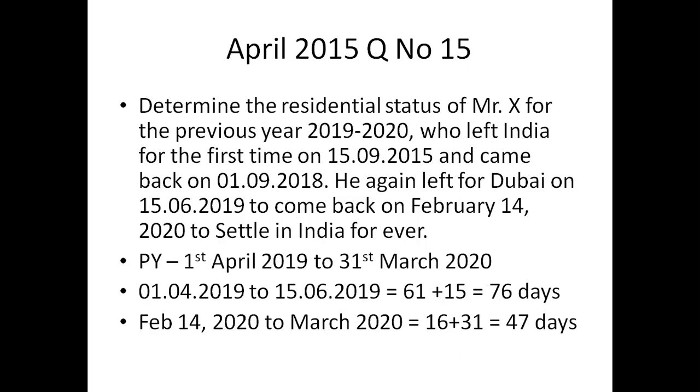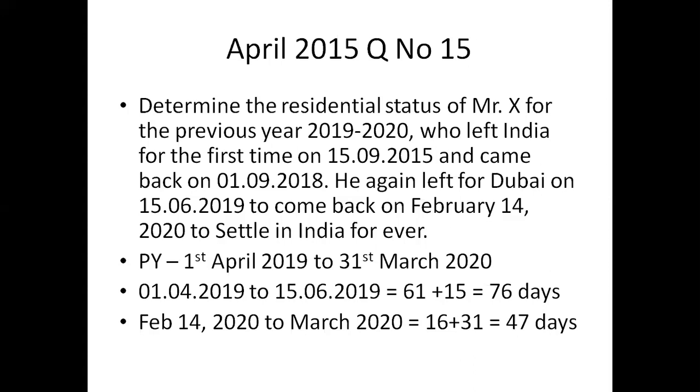Additional condition 1 is that out of the 10 preceding previous years, the individual must have stayed in India at least 2 previous years as a resident. Resident in the sense of satisfying any one of the basic conditions, right? This is called additional condition 1.